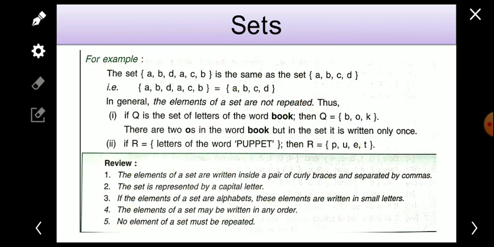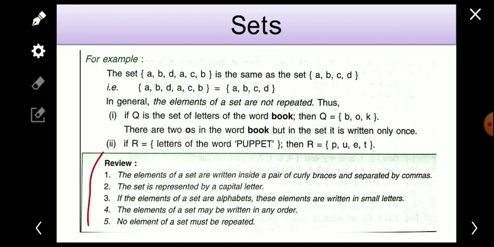Like this, R is the set of the letters of the word puppet. So which letters are there? P, U, P, P, E, T. P has been repeated 3 times, so no need to repeat. We will write P, U, E, T. No need to write the letter P 3 times. We will write it only 1 time.